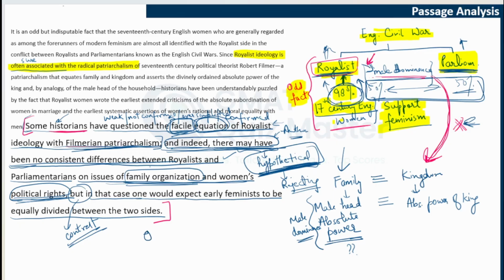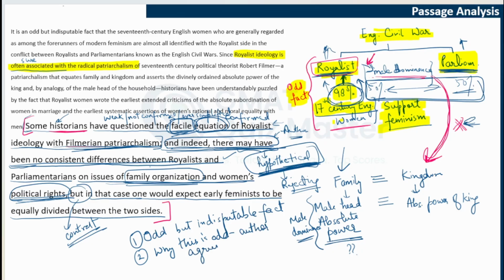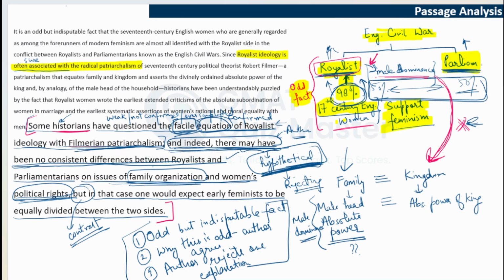We have been given an odd but indisputable fact from history. We have been explained why this is odd. The author agrees to it, and then the author rejects one explanation that could have explained why this is odd. So, this is what this first paragraph is doing here.